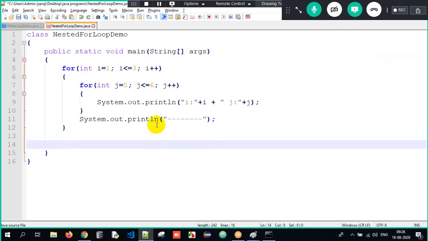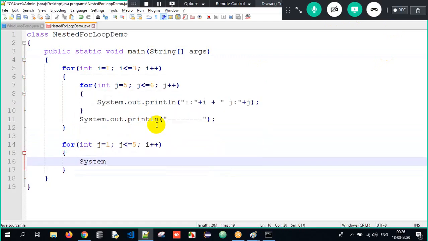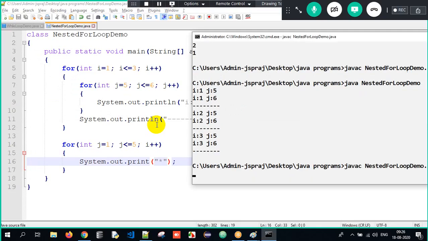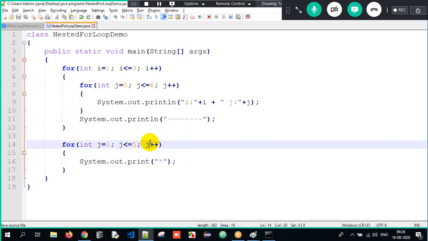For example, see, for int j equals to 1, j lesser than or equal to 5, j plus plus. Okay, open curly braces, close. System dot out dot println. I'll write it as print because I want to print on the same line. I will print star here. That's it. So it's print now. So now when I execute my program, look at the output what I get now. Oh, I'm so sorry. J plus plus.